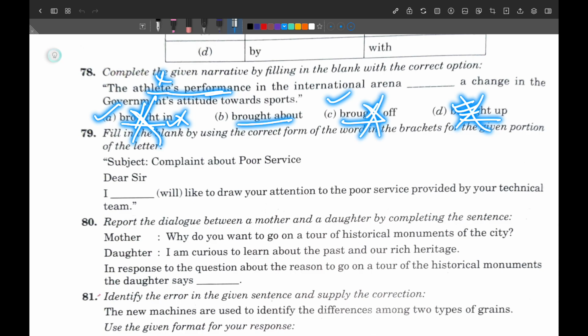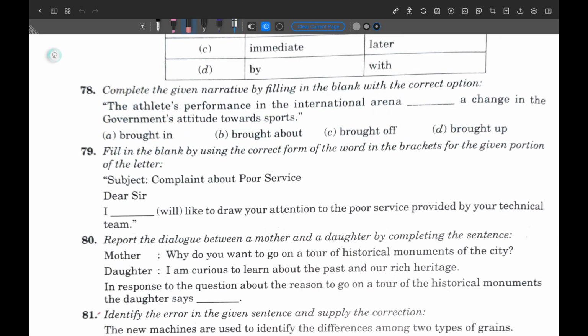Why am I not considering brought off as the correct one? Because it doesn't mean the thing I want to say here. Just see the B number option. What is the meaning of B?